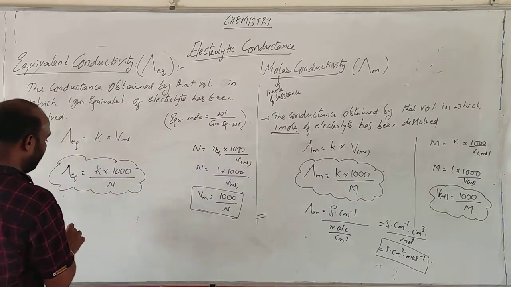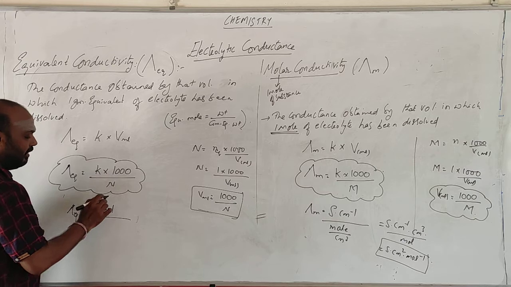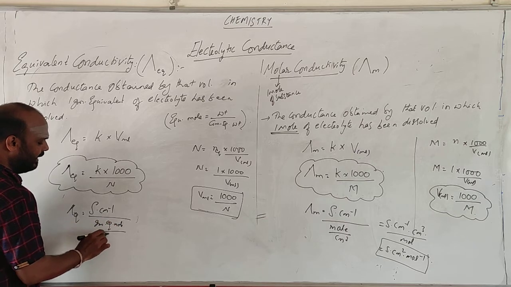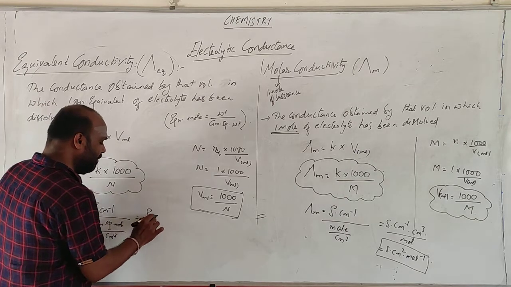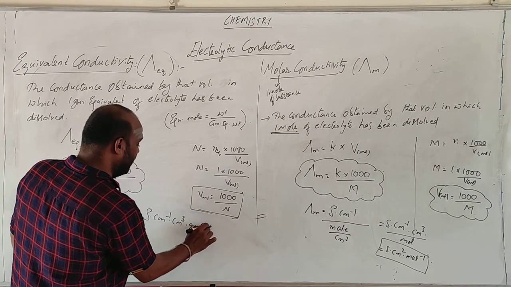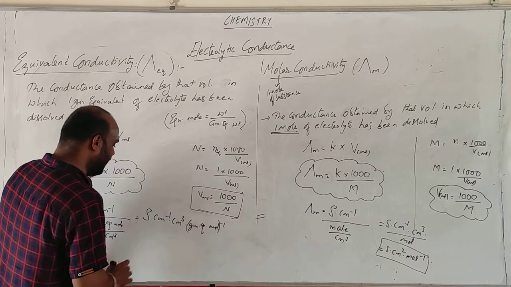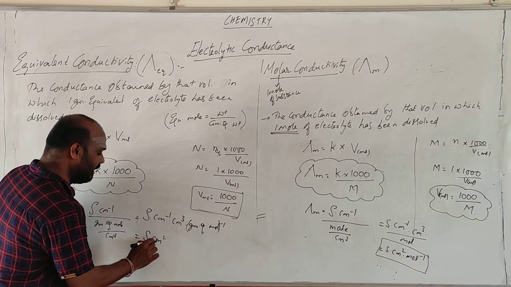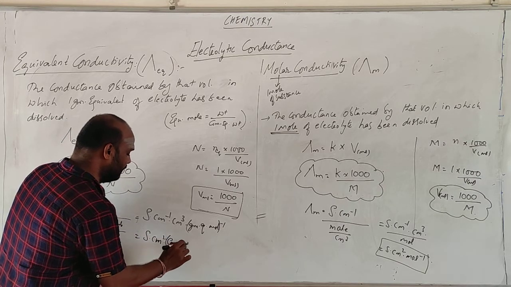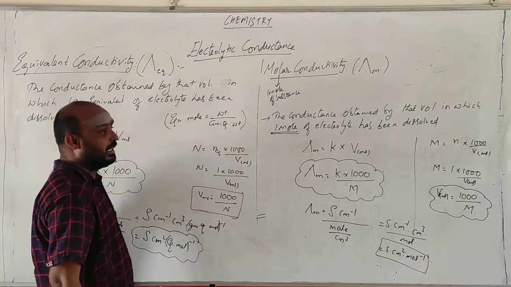Right? And if you go for the units, equivalent conductivity is K, you know that is Siemens centimeter inverse, divided by normal. This is the same as gram equivalent moles by cubic centimeter. So what you are getting is Siemens centimeter inverse cubic centimeter gram equivalent mole inverse, or equivalent mole inverse, you can take, both are the same. So it is Siemens centimeter square equivalent mole inverse. So this is the unit of equivalent conductivity.